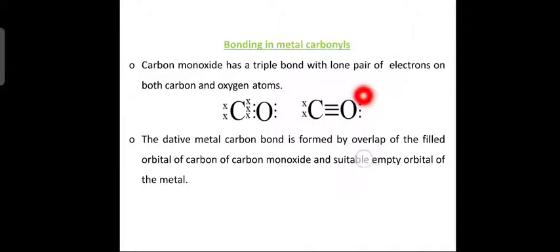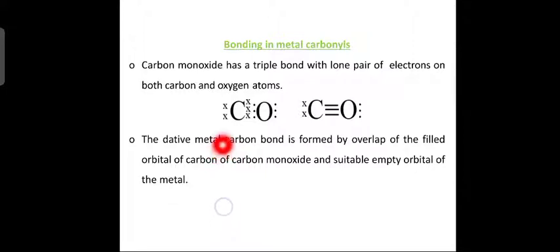When you write the electronic configuration of carbon and oxygen, you will find 3 pairs of electrons shared between them, so you have a triple bond here, and then one lone pair of electrons.